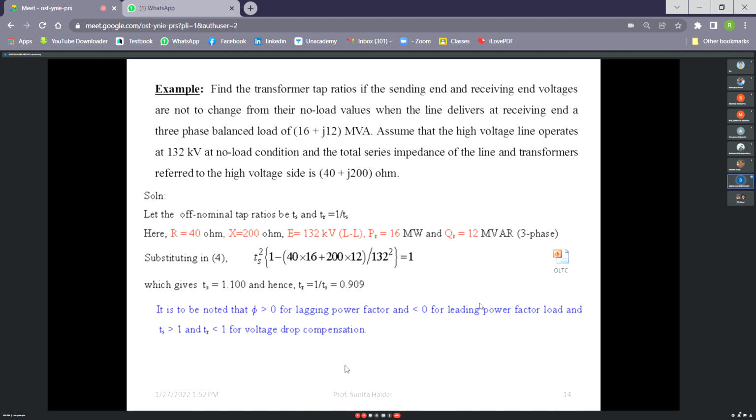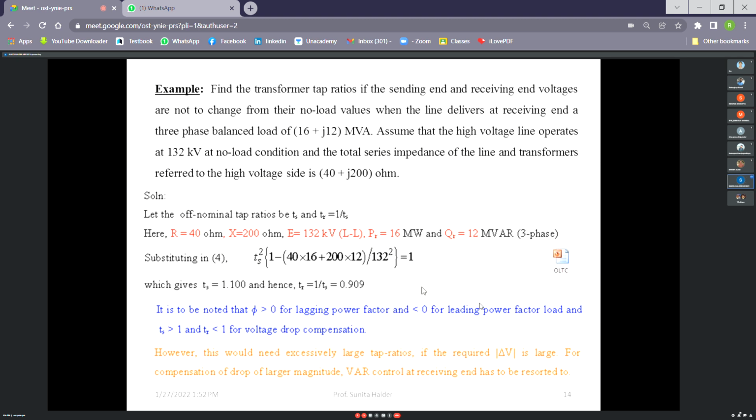And here we should remember that phi is greater than 0 for lagging power factor, because if you remember the derivation of voltage regulation for short transmission line, that was there. Now, if a large tap ratio is required, then it will not be possible by the transformer. In that case, along with transformer, local voltage control may also be required, that is shunt compensator, synchronous condenser, like that. So if a tap position of 20% or tap position of 150% is required, it will not be feasible. That means voltage control in that case using OLTC will not be possible.